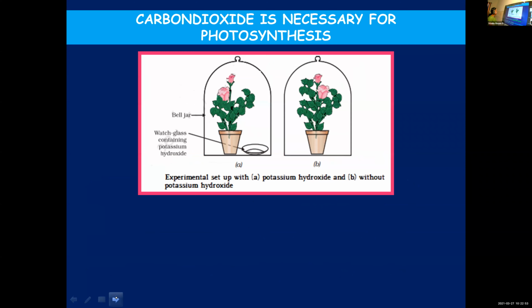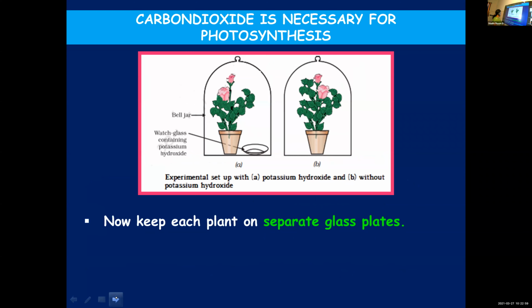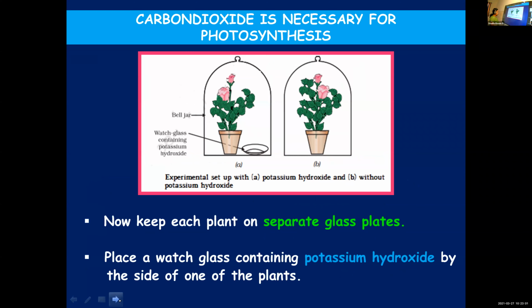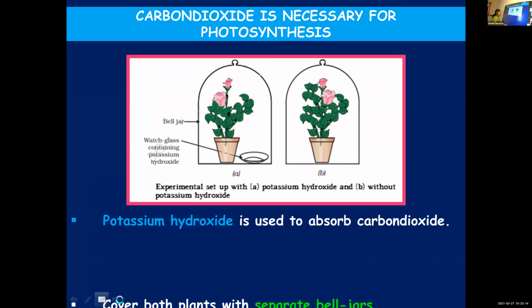Near one of the potted plants, we'll keep a watch glass containing potassium hydroxide, which can absorb carbon dioxide. So near potted plant A, we are keeping potassium hydroxide, and we cover both the potted plants with a bell jar and make the arrangement airtight by applying Vaseline.